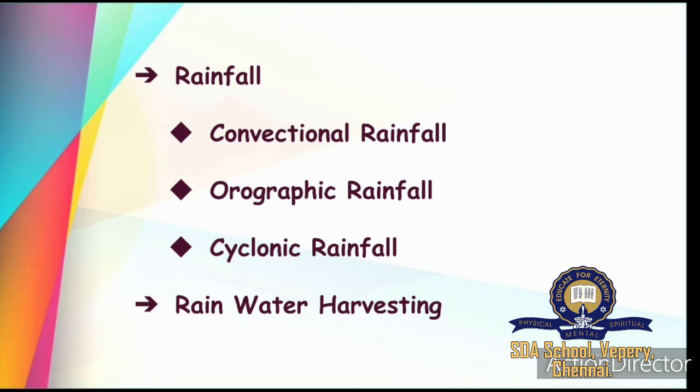So we saw different terms here. We saw about the lithosphere, hydrosphere, biosphere, atmosphere, different layers of the atmosphere, different types of clouds, and different types of rainfall. Many things we have studied in this lesson. That is why I gave two revisions of this lesson.